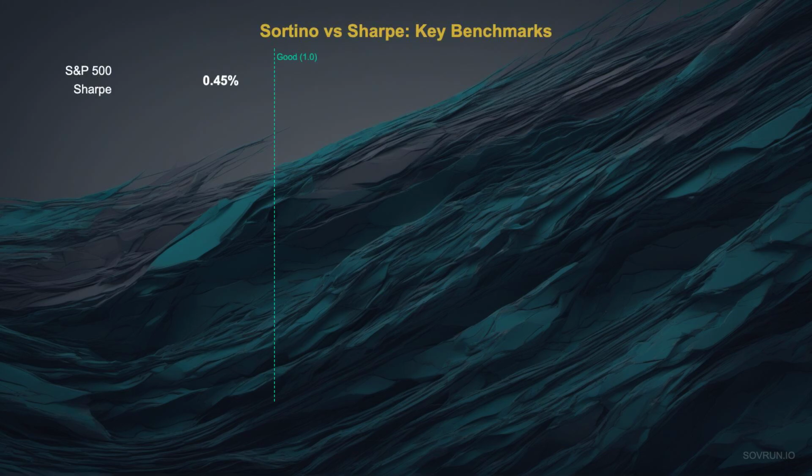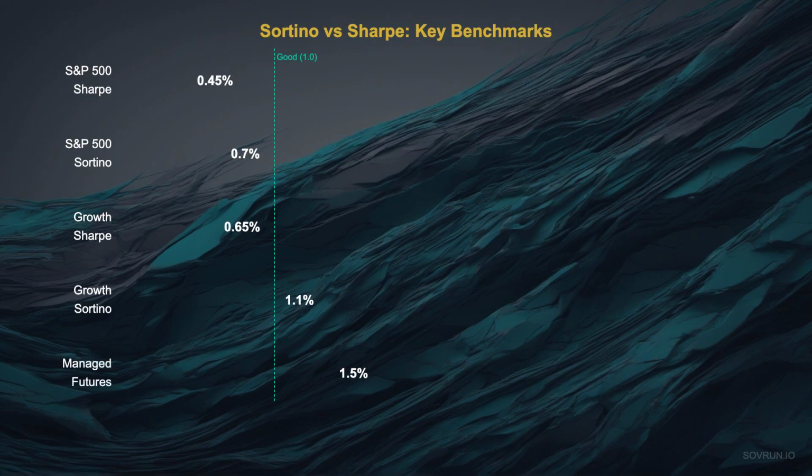Here's where it gets interesting. The S&P 500 has a Sharpe of about 0.45, but a Sortino of 0.70. Growth funds? Even bigger gap. Sharpe 0.65, Sortino 1.10. Managed futures strategies that cut losses quickly, Sortinos above 1.5. The more asymmetric your returns, the bigger the gap between Sharpe and Sortino.